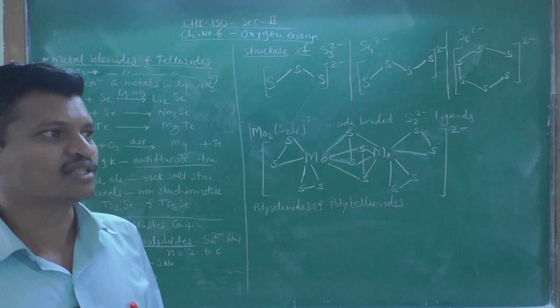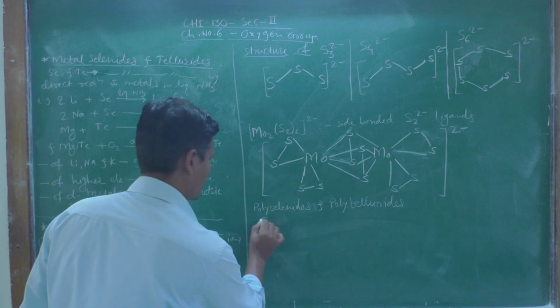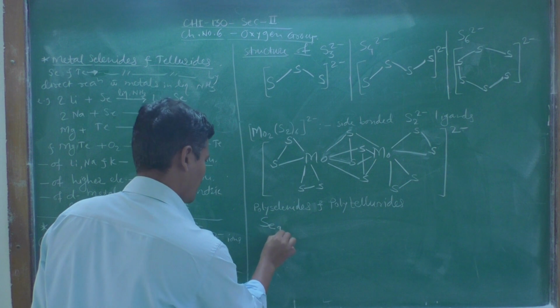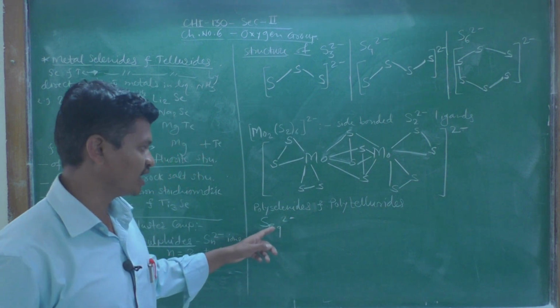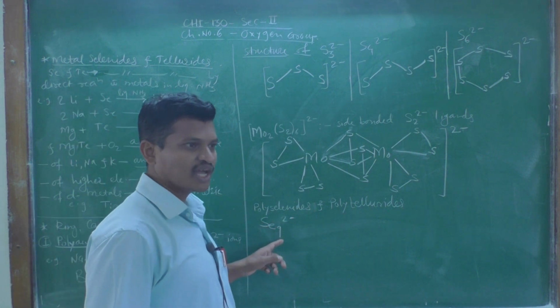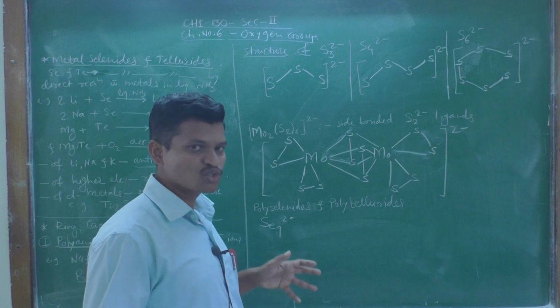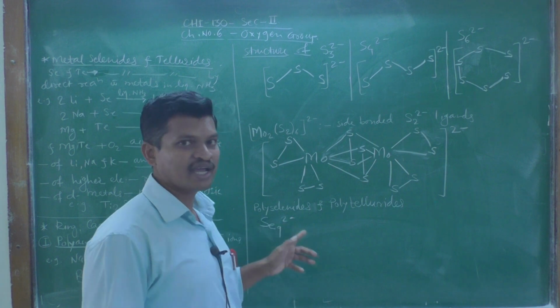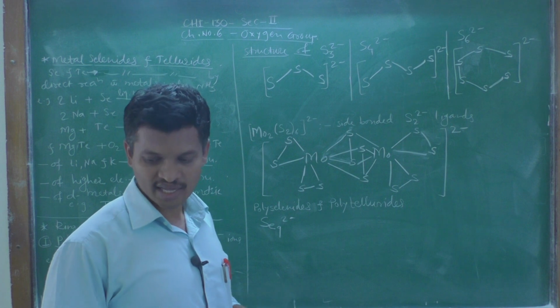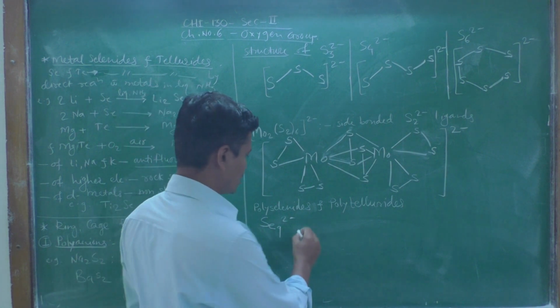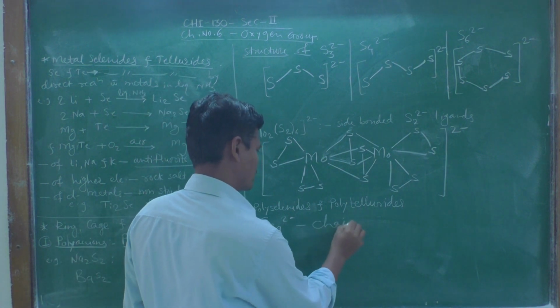In selenium, Se9 2 minus, in which 9 selenium atoms are linked together with a di-negative charge, is present like a chain compound.